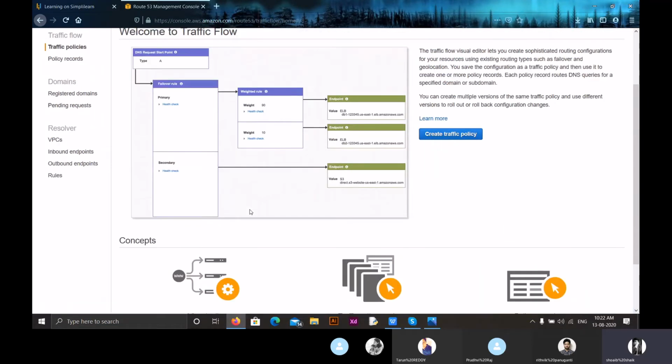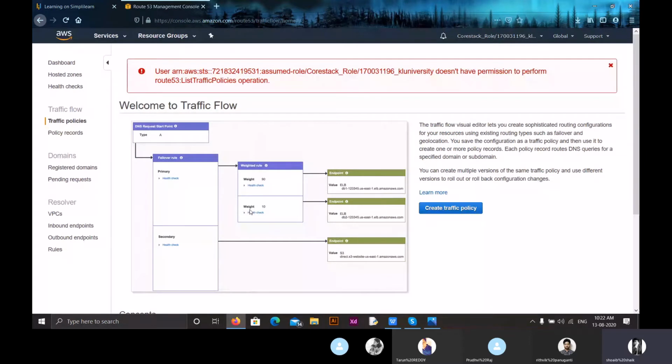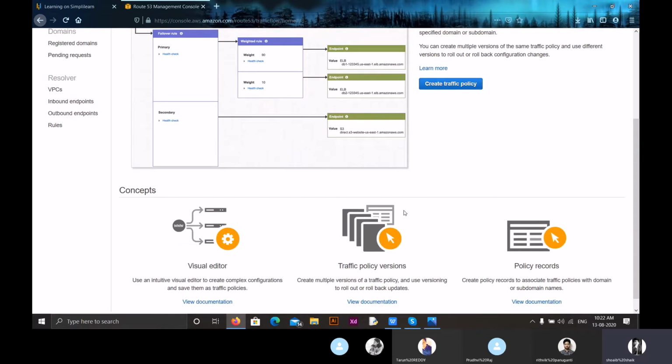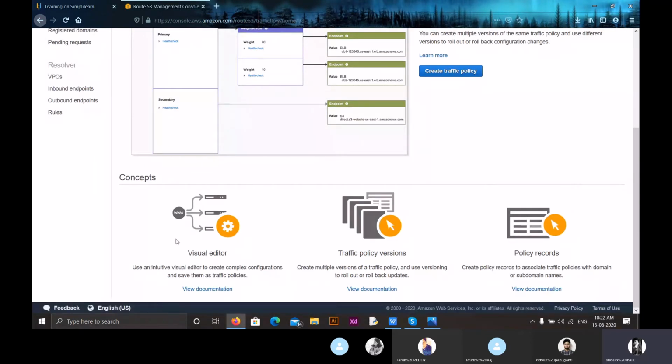Suppose we have created a domain in the name of our company, BAIM.com. So using this traffic flow, by getting into traffic policies, we can create a traffic policy. Now here we have an option called visual editor. In this visual editor, we can place things where people can get to by searching our domain name. So that's about this visual editor.